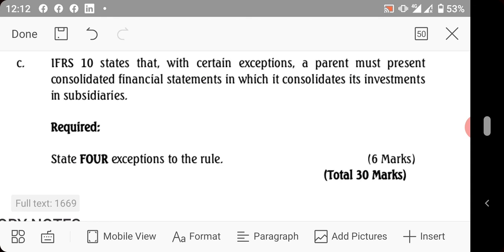The first exemption is a company shall not consolidate where it is a subsidiary of another company. That is number 1. Number 2, a company shall not consolidate where its shares or debentures are not quoted on the floor of the Nigerian Stock Exchange. These are the 2 core exemptions.